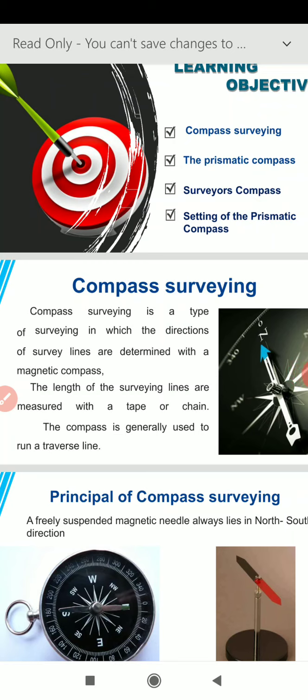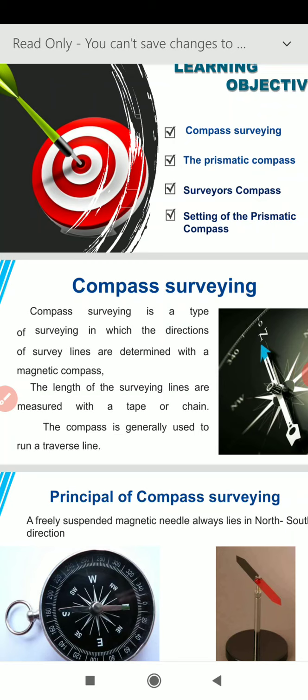The compass is generally used to run a traverse line. From this definition, it is clear that the compass is used for measuring the bearing of a line or the angle between two lines, and the length of the line is measured with the help of a chain or tape.